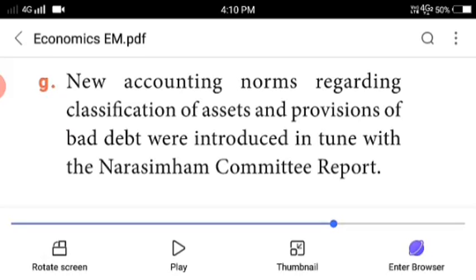These are the monetary and financial sector reforms that happened in banks, the reforms after the Narasimhan Committee report 1991. These are the measures taken by the government on the banks.